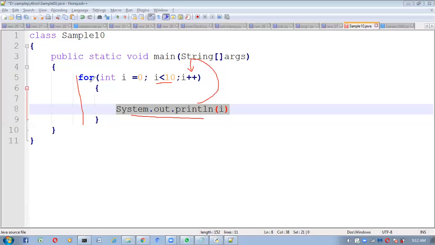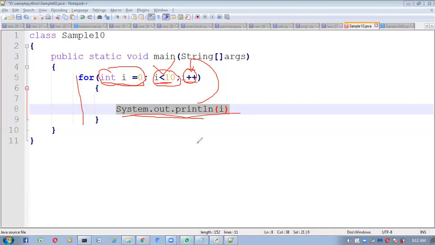In the for loop here we have to declare the variable int I is equal to 0 and here we have to check the condition and here we have to increment. 3 things I am doing: one is initialization, next condition, next increment. This is the initialization, this is the condition, this is the increment. If this condition is satisfied, then only I want to print I value. If this condition is not satisfied, I don't want to print that value. Understood? So like this we have to take.